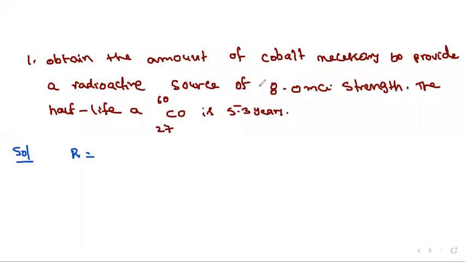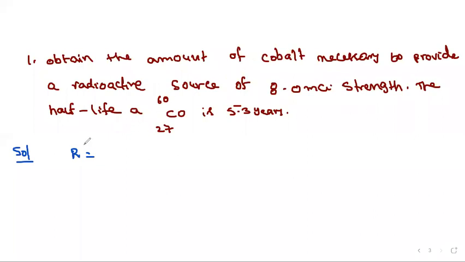The question is: obtain the amount of cobalt necessary to provide a radioactive source of 8 millicurie strength. That means the activity is given as 8 millicurie. The half-life of cobalt-60 is 5.3 years, and the proton number and neutron number were also given. In that case, you have to finally calculate the amount of cobalt necessary.